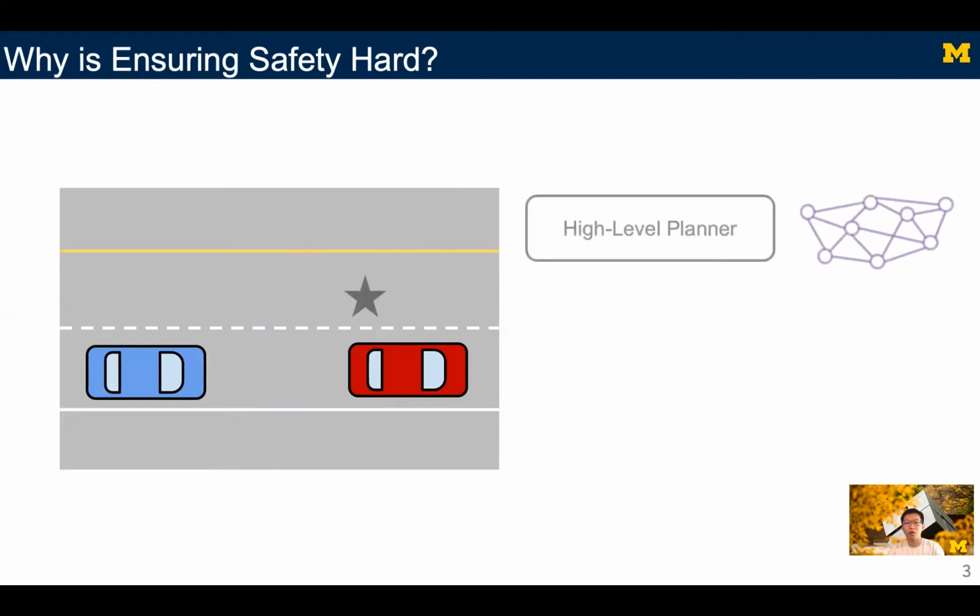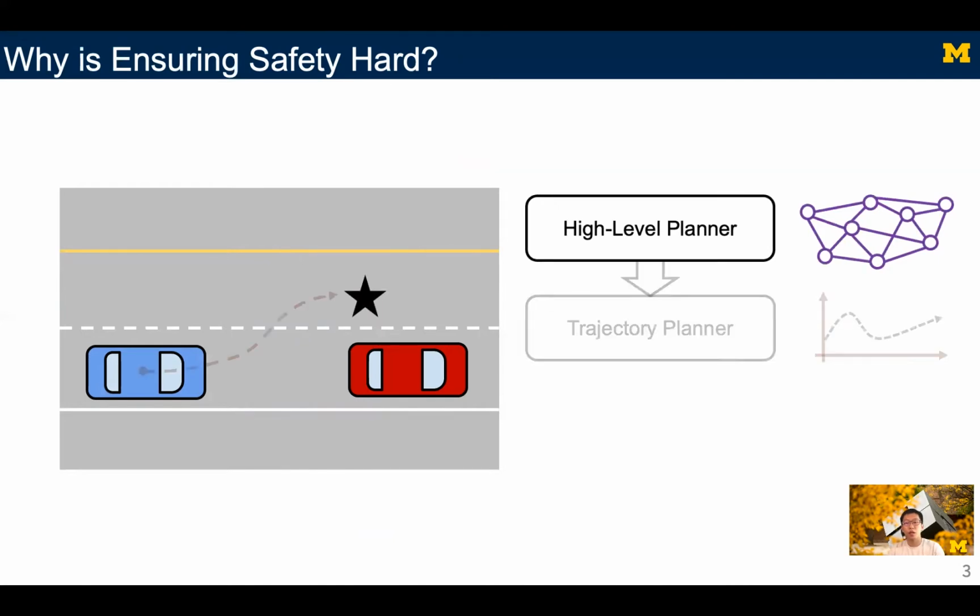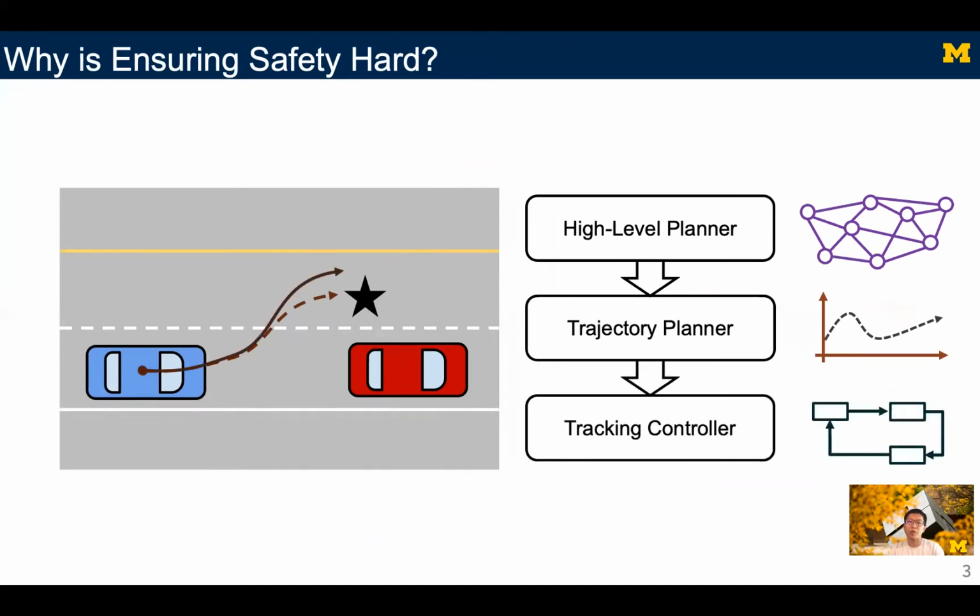The top level is a global planner that proposes waypoints to achieve a high-level objective. Next is a trajectory planner, which proposes a trajectory that avoids obstacles to get to a waypoint. Finally, there's a tracking controller that minimizes the error when following such a trajectory.